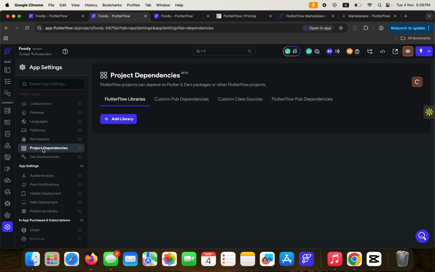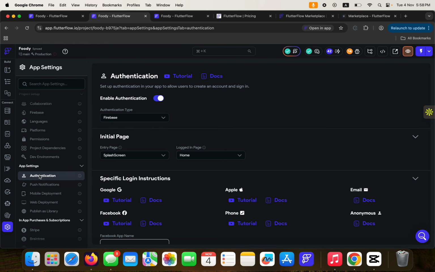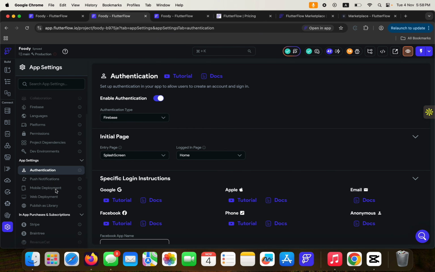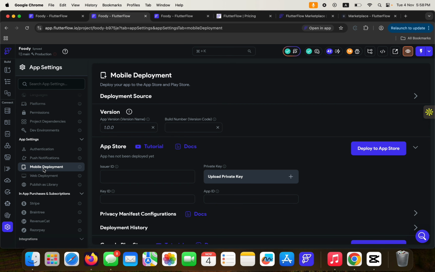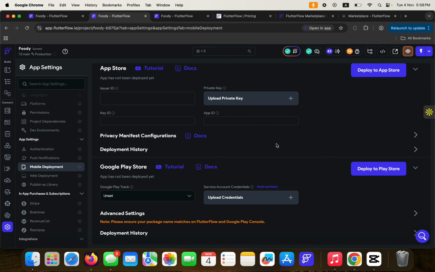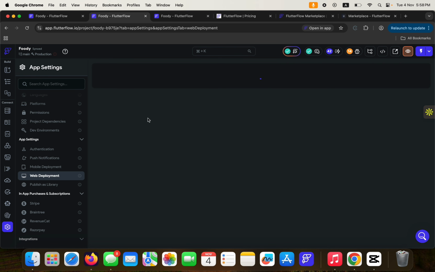Project dependencies, you can add a library that contains the project dependencies for your project. Then authentication, push notifications, you can turn it on like I did here. And then you can have your application having push notifications. Mobile deployment, you can do them directly from here as well. Web deployments, you can actually deploy it to the web and have a link to share with your audience.